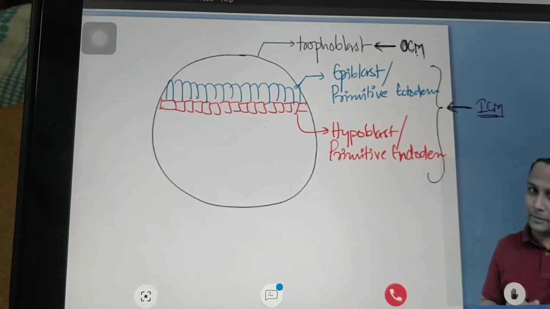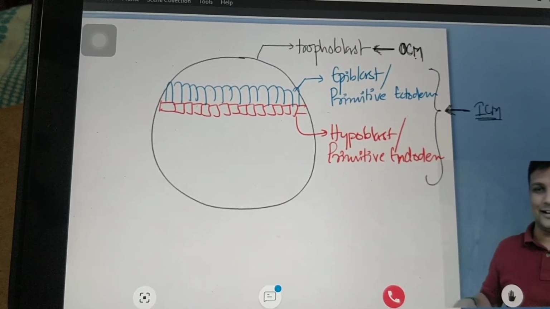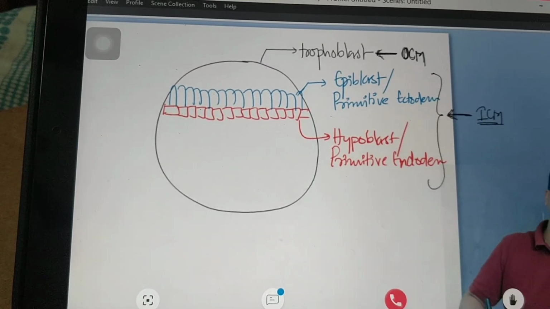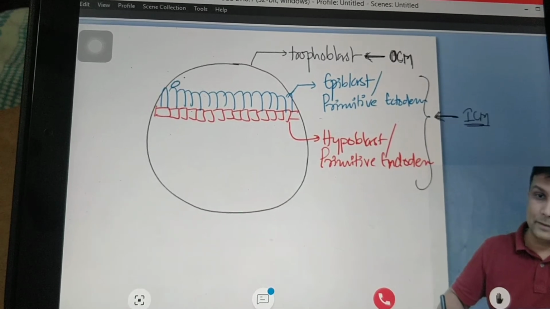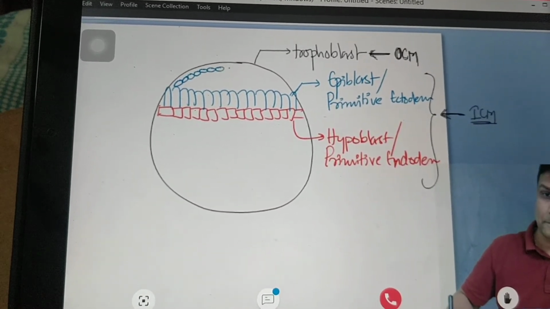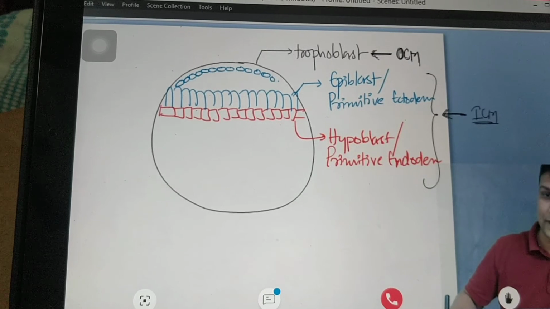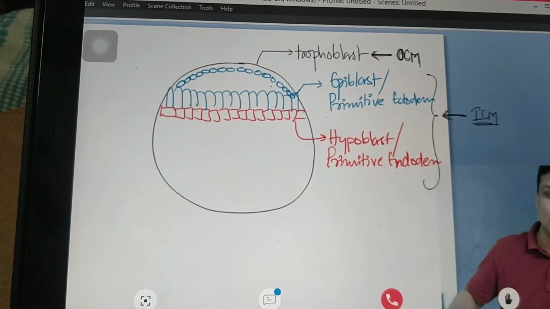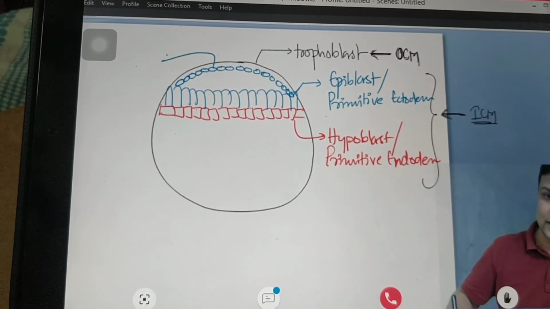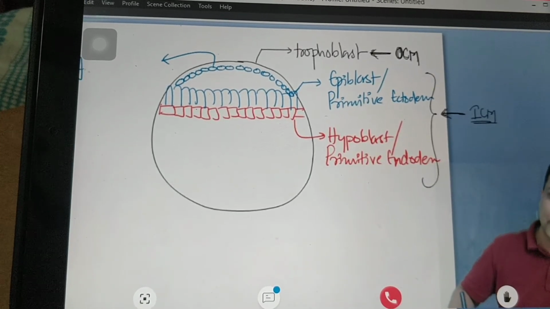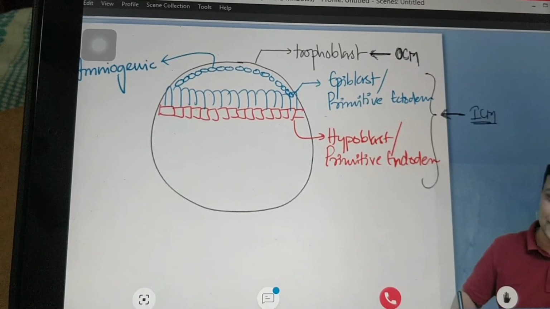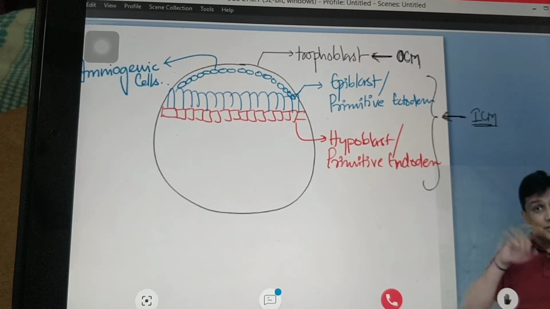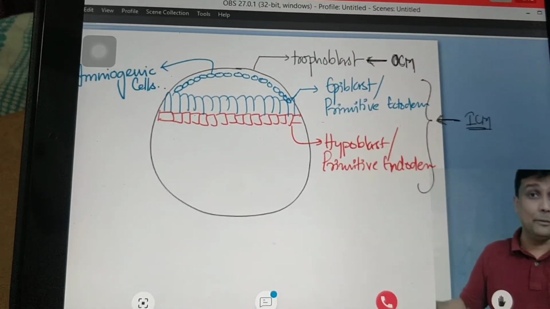हो गया. अब बढ़ते हैं आगे. कहानी को बढ़ाते हैं आगे से. Now, the epiblast cells are going to multiply. They are going to proliferate, and after multiplying they are going to form one layer of cells here. And this layer of cells here is actually known as what, guys? Amniogenic cells. So the epiblast is going to multiply to form a layer of cells known as amniogenic cells.